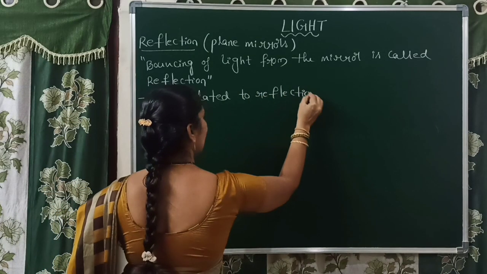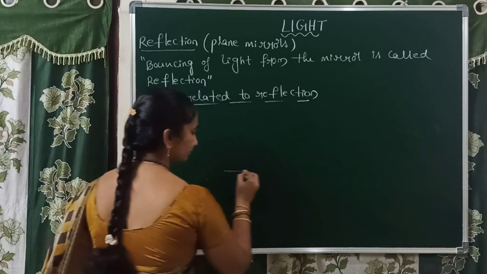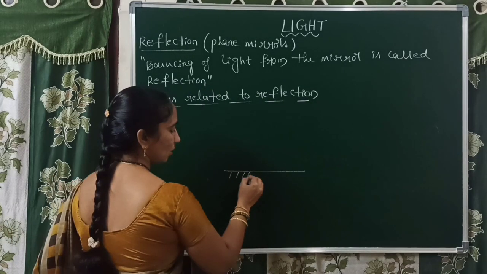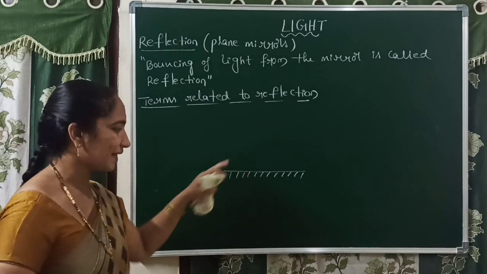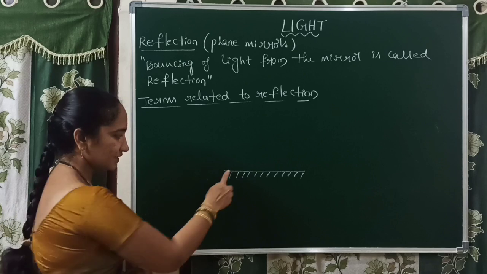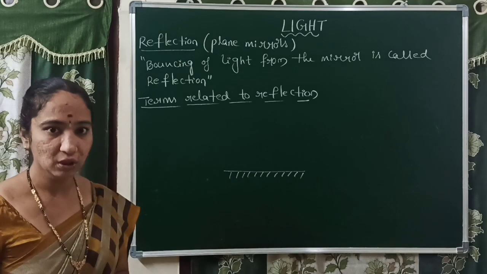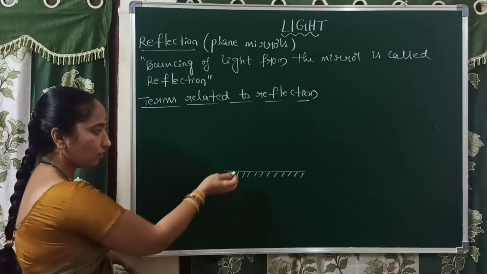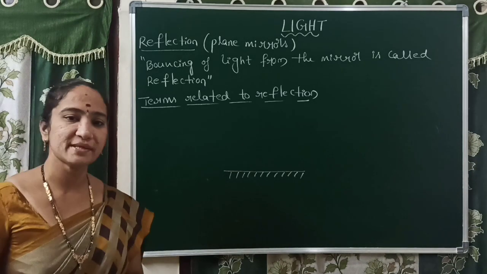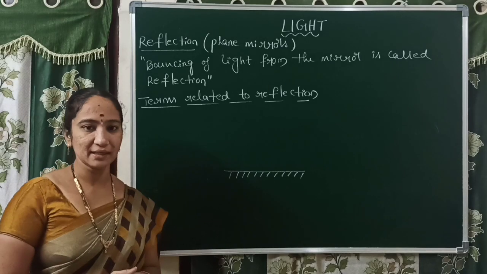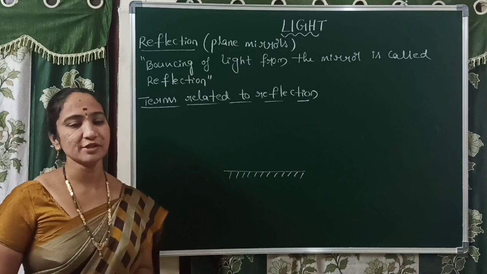For example, let us consider a plane mirror. Plane mirror. Just now I explained that a plane mirror has a polished surface. The other side acts as a reflecting surface. This is the reflecting surface and it is a polished surface. According to the rule, the object should always be placed in front of the reflecting surface. A looking glass is the best example. Mirror means looking glass. So the object should be placed in front of the reflecting surface only.